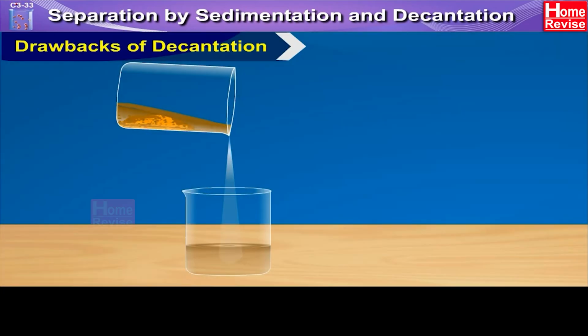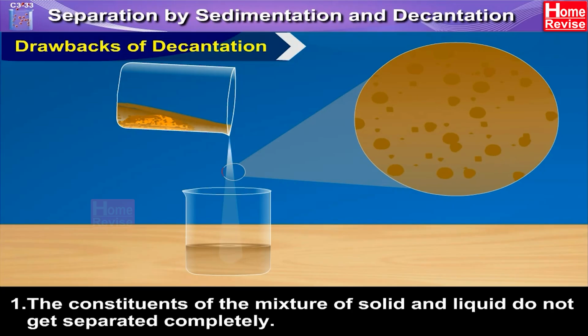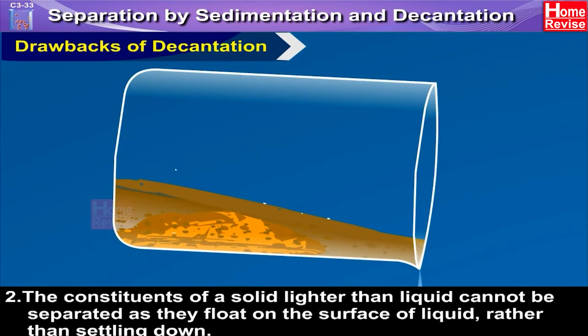Drawbacks of decantation. 1. The constituents of the mixture of solid and liquid do not get separated completely. 2. A solid lighter than the liquid cannot be separated, as it floats on the surface of the liquid rather than settling down.